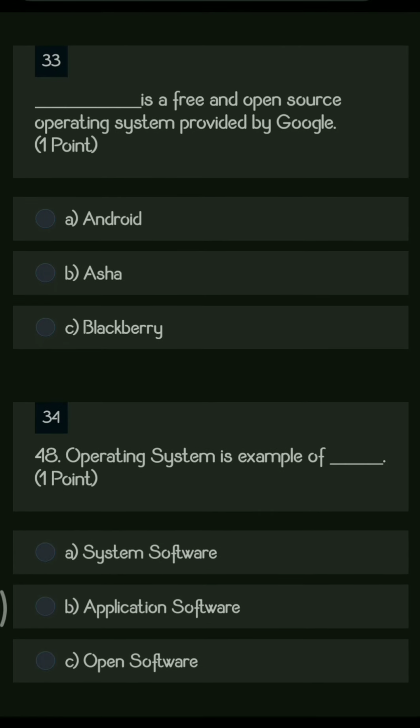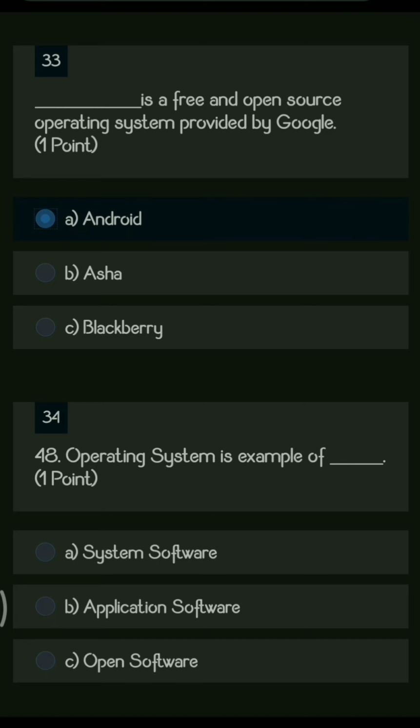Dash is a free and open source operating system provided by Google. So the options are Android, Asha, and BlackBerry. So the right answer here is Android, which is freely available and an open source operating system which anyone can use.